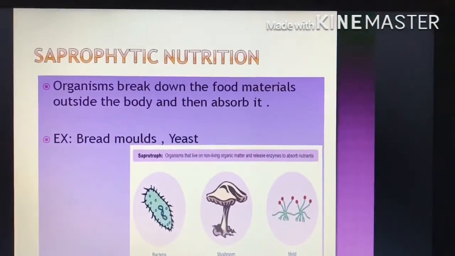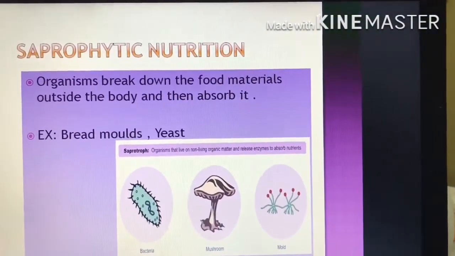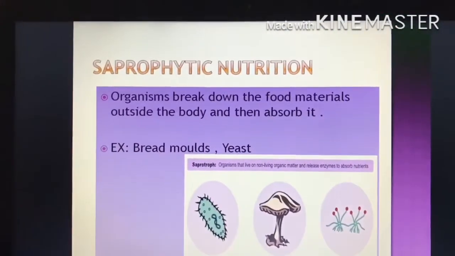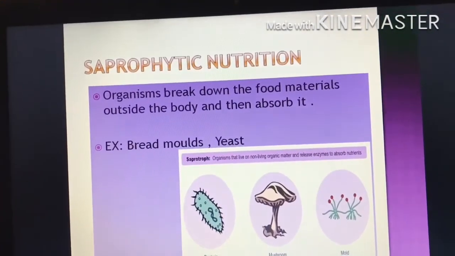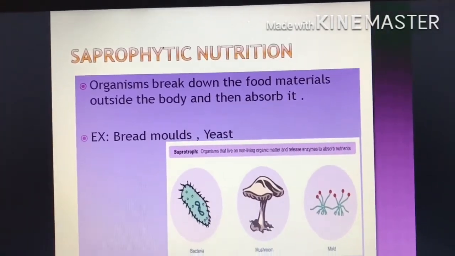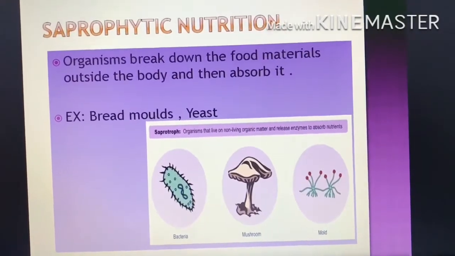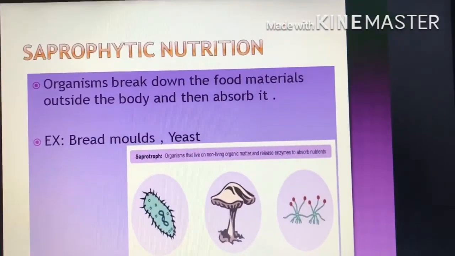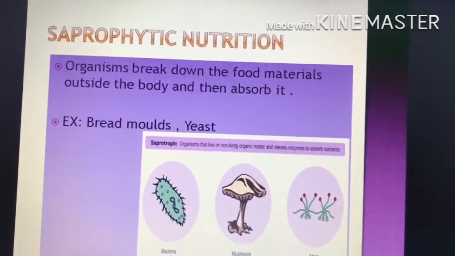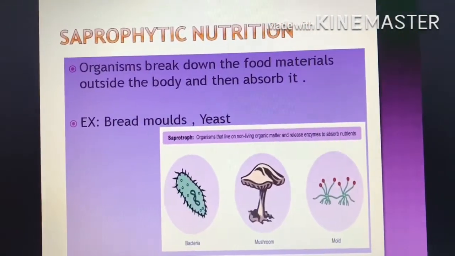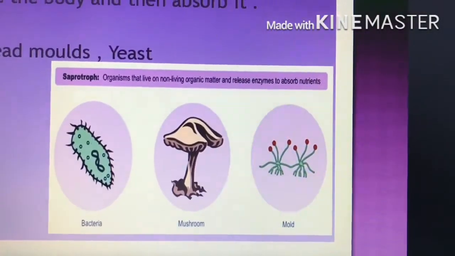Organisms break down the food materials outside the body and then absorb it. Examples you can see here: the bread molds and yeast. These are called saprophytic nutrition. They come under bacteria, mushroom, and there are many examples for this. So you can see the picture there.